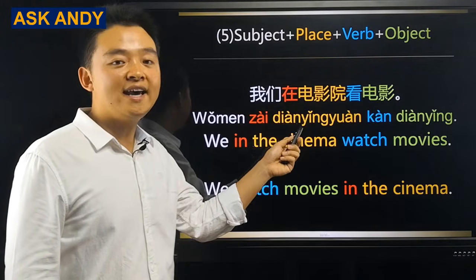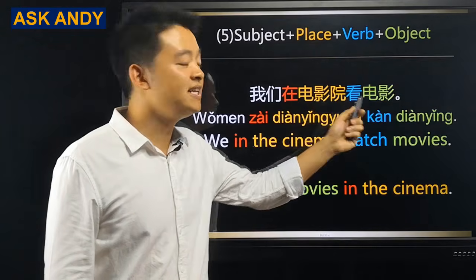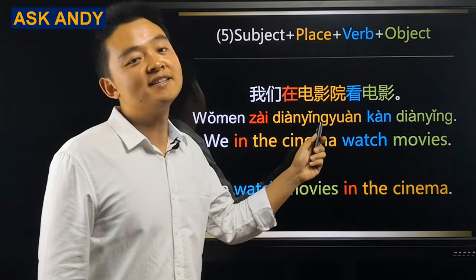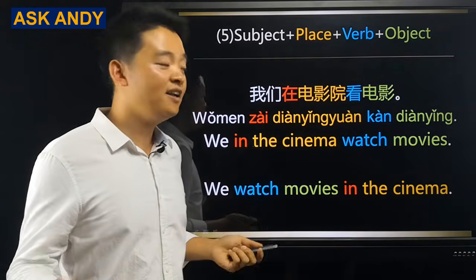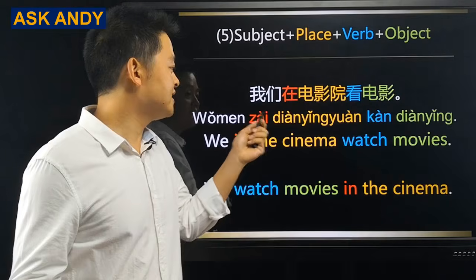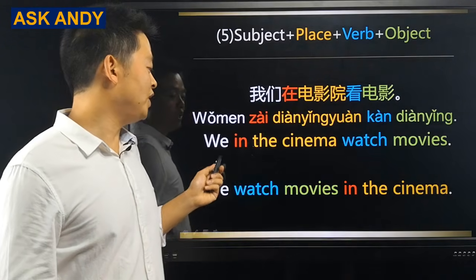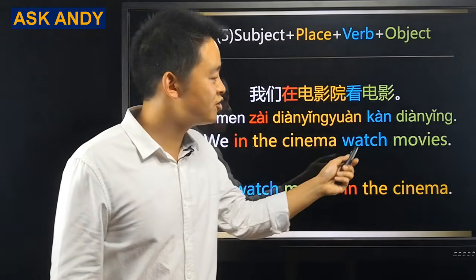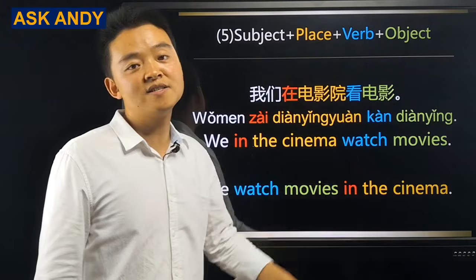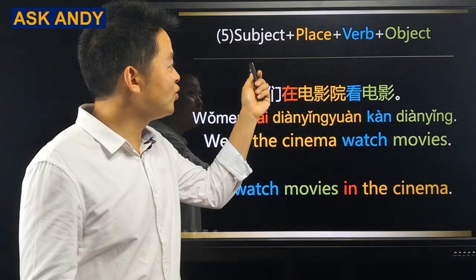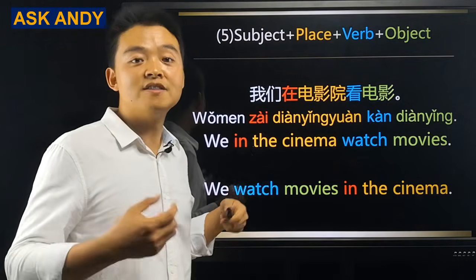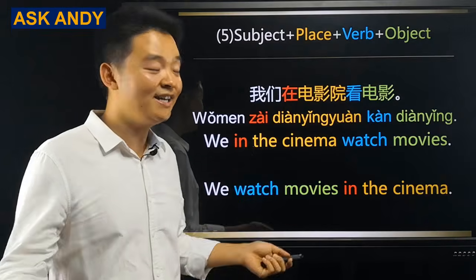我们在电影院看电影。And you can see in English we have in, but in Chinese we just do it with 在. Literally, it means we in the cinema watch movies. In English, it is we watch movies in the cinema. Just put the place in between the subject and the verb. We need to be in the cinema first, then we watch movies there, right?